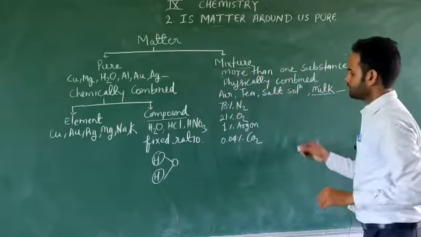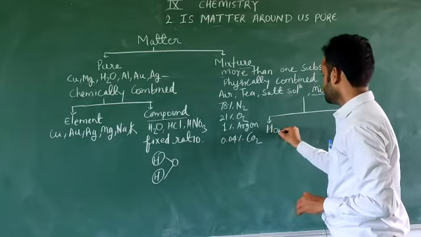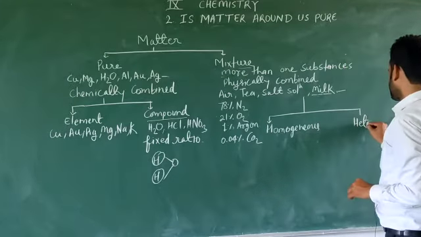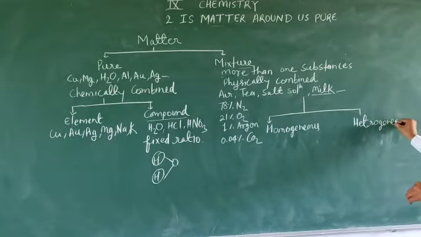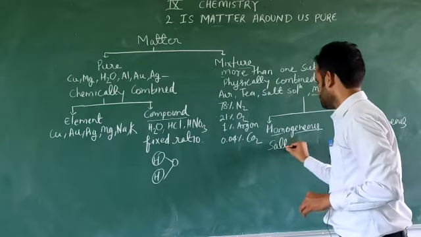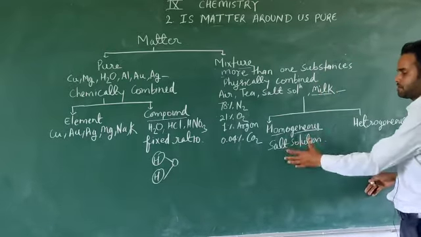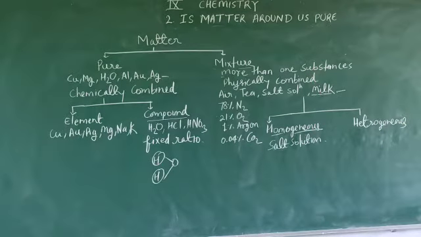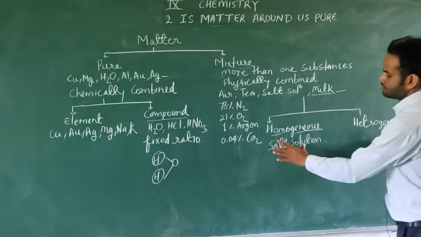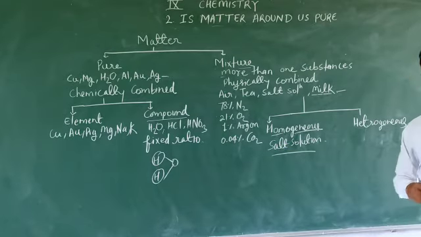Now let's talk about the mixture. Mixture can be further classified into 2 categories. The first one is homogeneous, and the second one is heterogeneous. What are homogeneous? An example is salt solution or sugar solution. When salt is added in water, it is distributed uniformly, and it shows only one single phase. So that is why we can say this is a type of homogeneous.